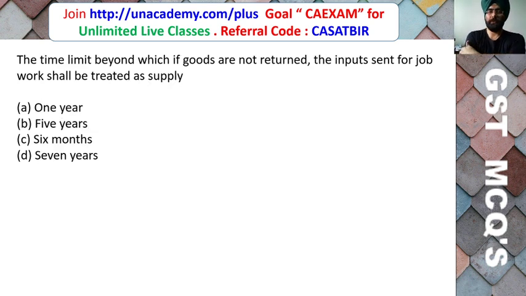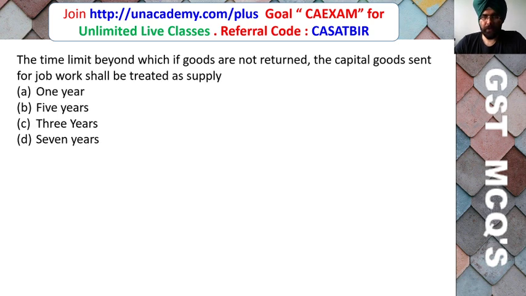Time limit beyond which, if goods are not returned, the inputs sent for job work shall be treated as supply: 1 year, 5 years, 6 months or 7 years. So friends, here the correct answer is that within 1 year, if inputs are sent to the job worker and are not received back within 1 year, then the day on which you sent these goods to the job worker will be treated as the date of supply, and you have to pay GST along with the interest.